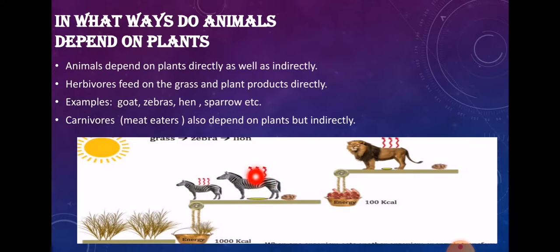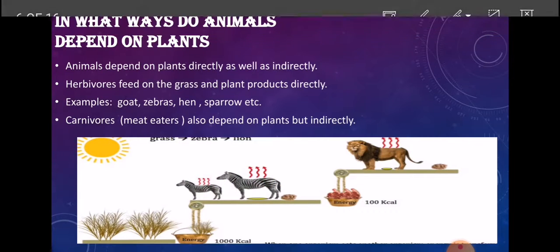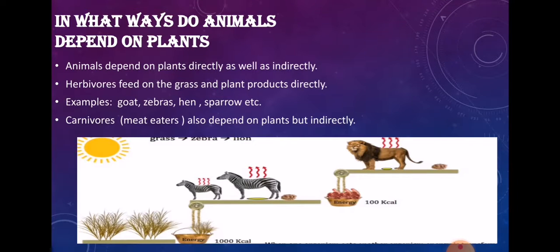But in this picture you can see the energy of the plant is going inside the body of the zebra, and from the zebra the same energy is transferring into the body of the lion. So the lion is depending on the plant indirectly.